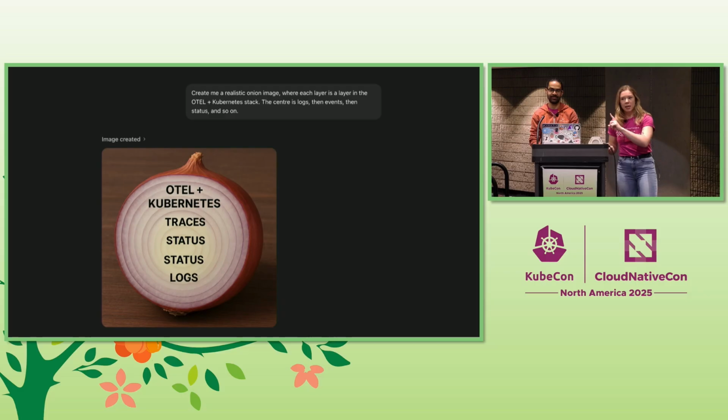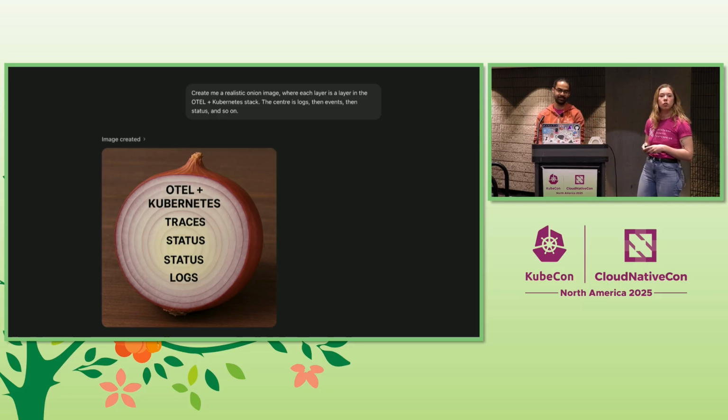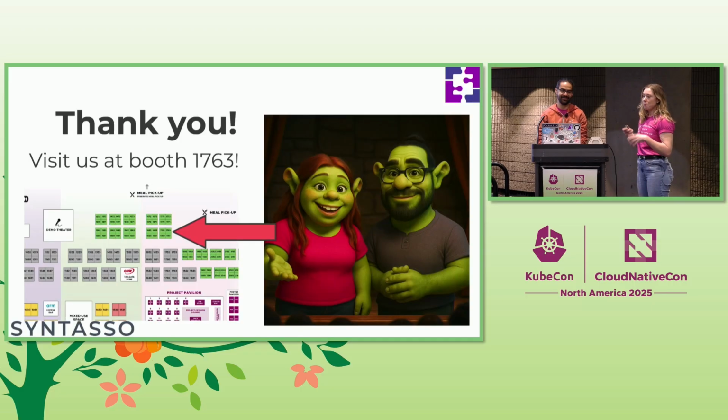We also said there'd be AI in this talk, and there wasn't. We ran out of time. But we asked AI to build this observability onion for us, and it didn't do a very good job. So maybe they need to improve their observability as well. So hit me up, OpenAI. I can help you. But that's it.